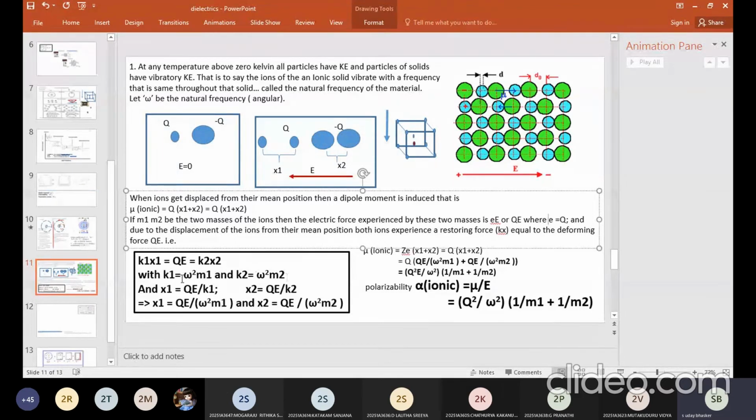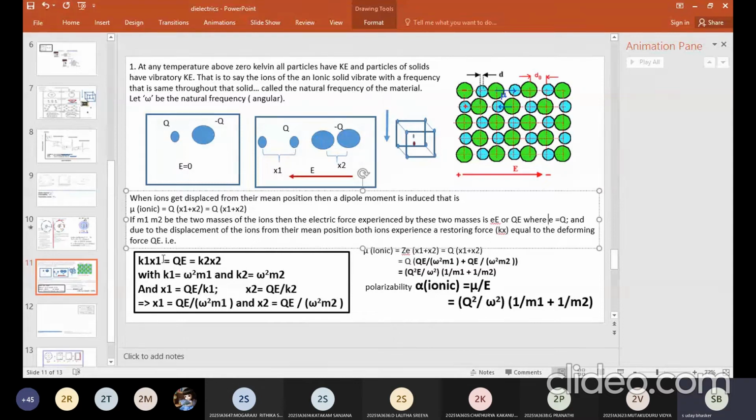We know that x1 is equal to QE by k1, and x2 is equal to QE by k2. So x1 is equal to QE by omega square m1 and x2 is equal to QE by omega square m2. I did not say anything special; I just substituted these two into it.